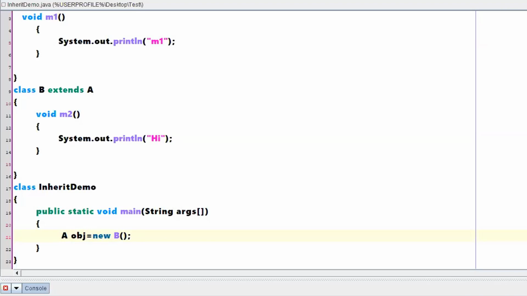Object B is created. When I say object B is created, what all the things will I have with respect to B?